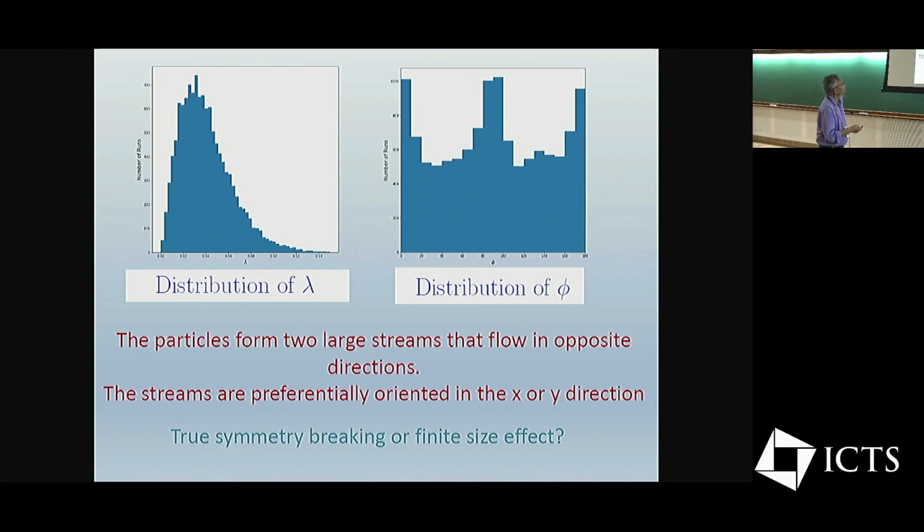something that looks a little peculiar. It has peaks in the x and y directions.